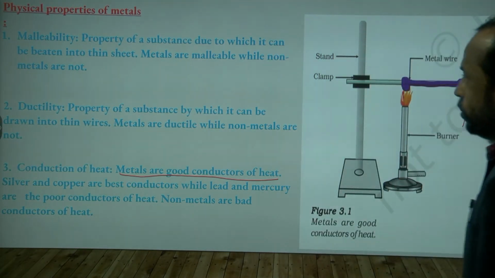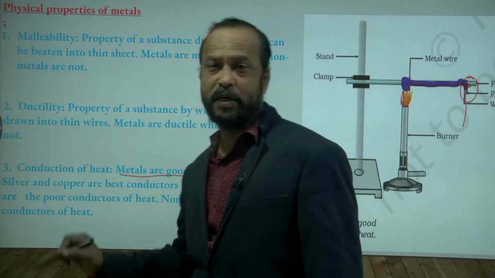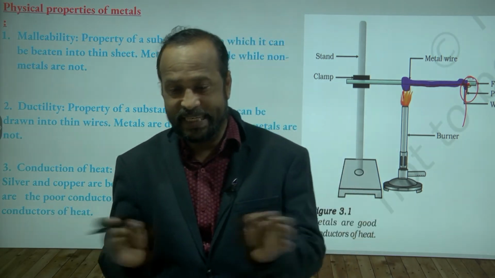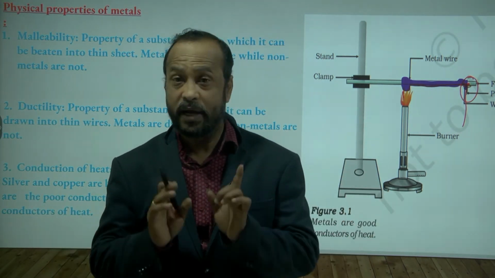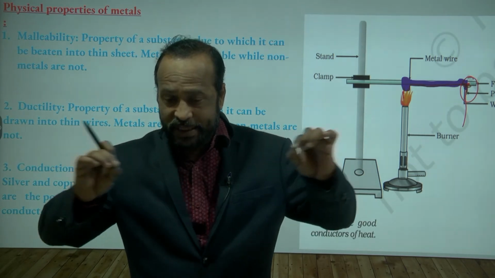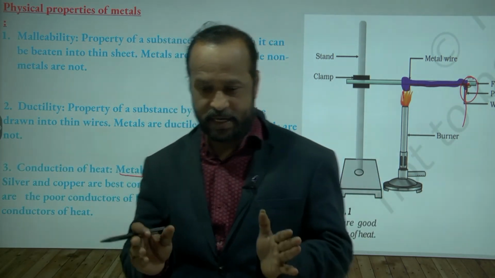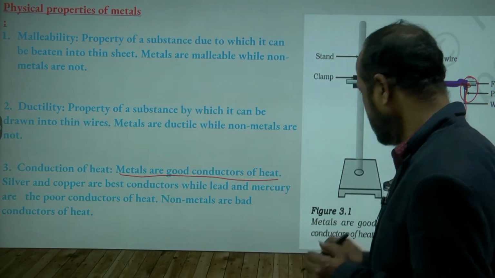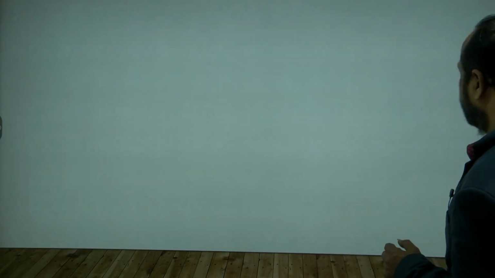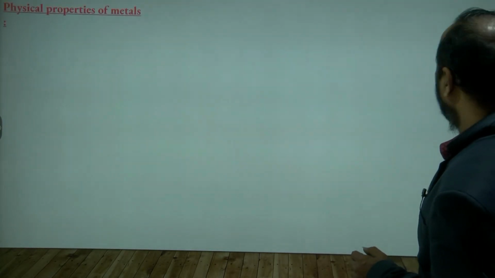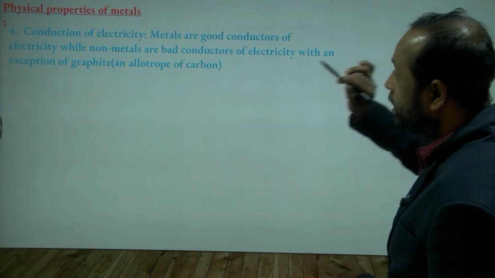Completed. So the first one is malleability. Malleability means which can be made into thin sheets. Ductility, which can be drawn into thin wires, and conductors of heat, which allow the heat to flow through them.